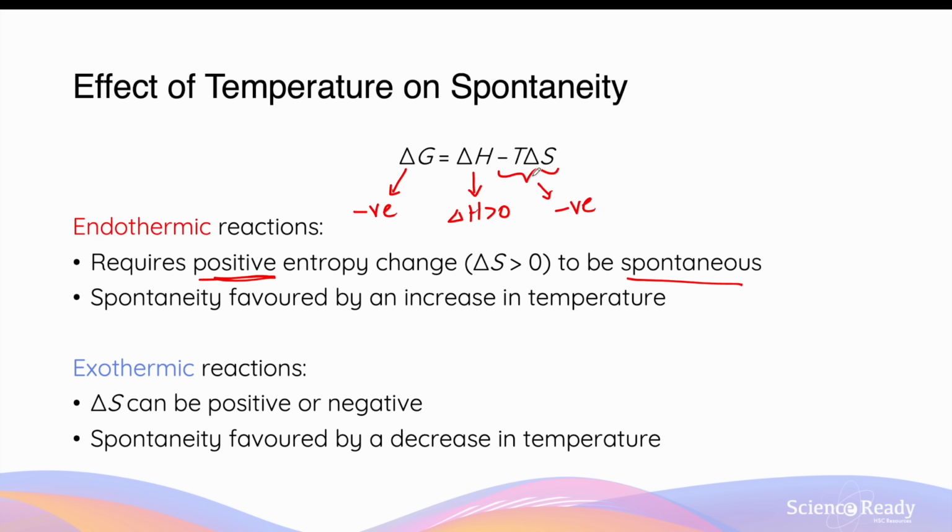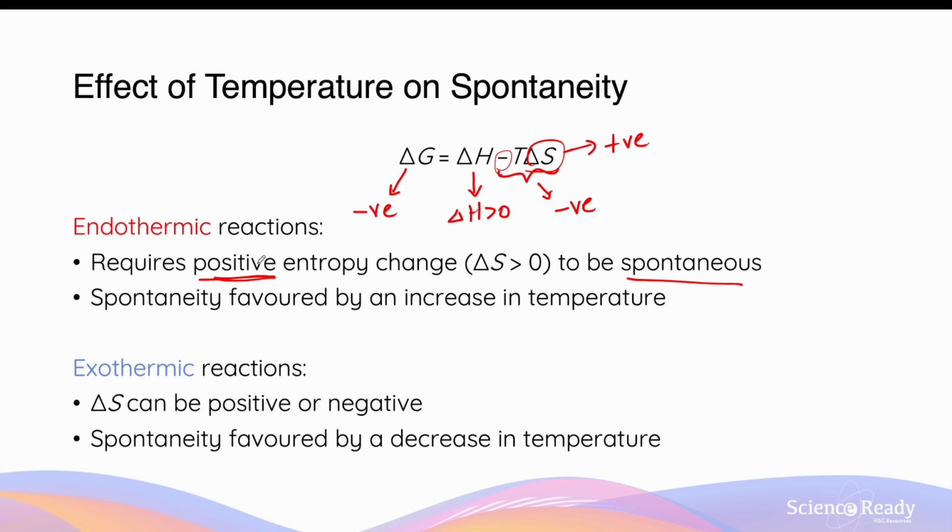Now we already said that the T, the temperature, must be a positive value. So if you want the negative TΔS to be negative overall, then the ΔS value must be positive. If it was negative, then you'll have a double negative, right? A negative here and a negative in the ΔS, which will give you a net positive. And that's not something you want if you want this reaction to be spontaneous.